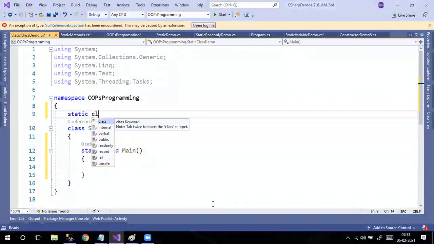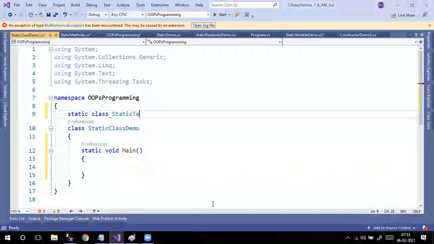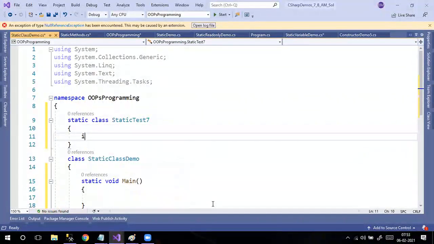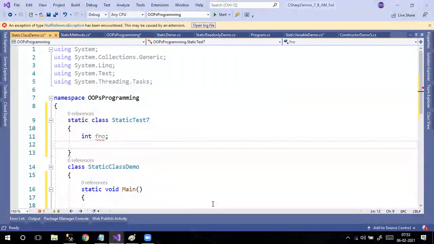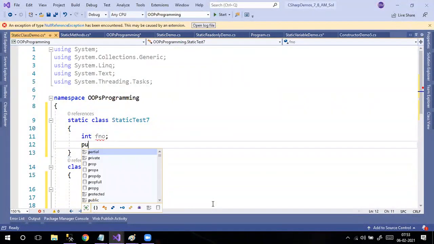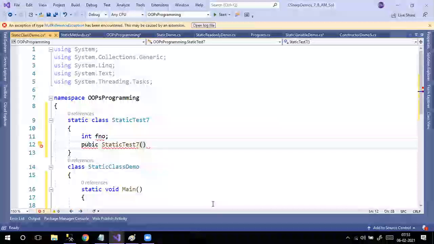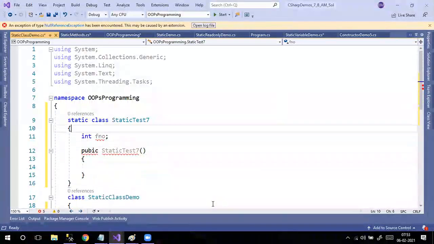Static class, static test 7. See, inside this, you can't declare a normal variable. It will throw error. You can't declare a normal constructor. Public static test 7. It will throw error. Means whatever you are giving, everything should be static only.